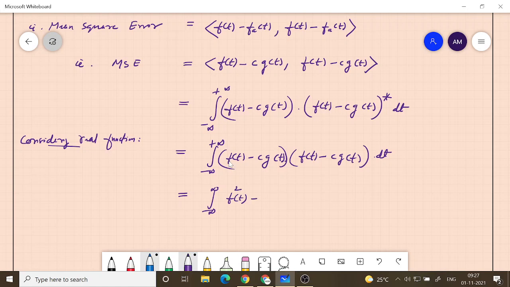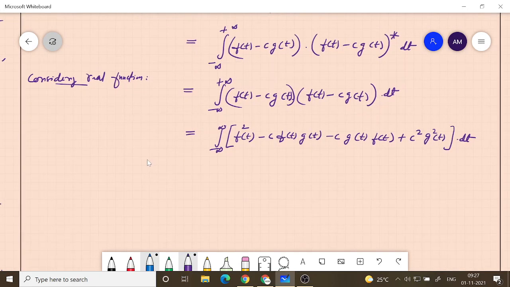Next is minus c f of t g of t, then again minus c g of t f of t, then finally plus c square g square of t, dt. You can split it into multiple integrals.